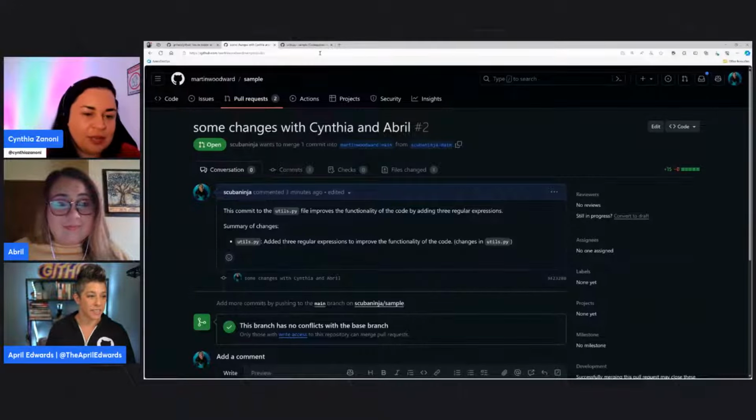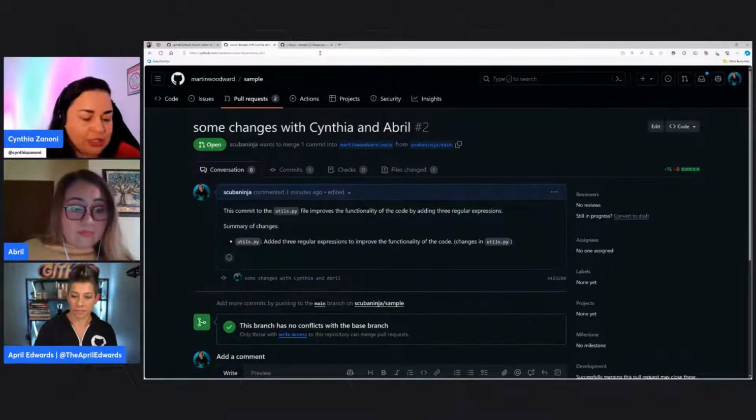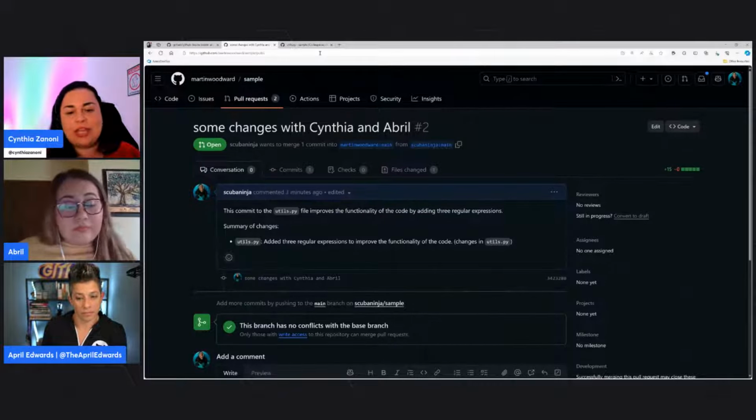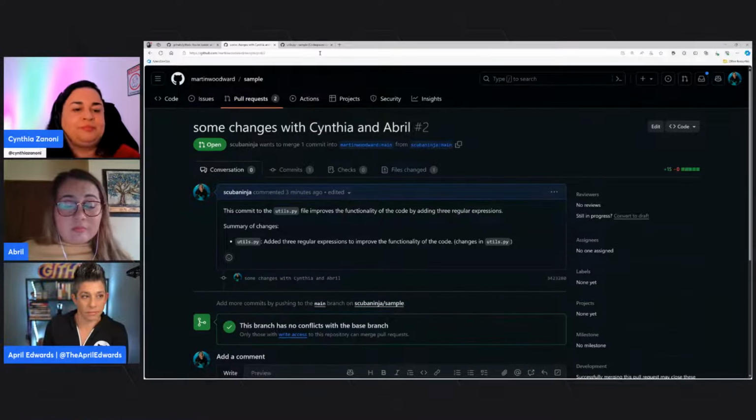So I will let Abril ask, but I have just one more question here in the chat. It is about whether GitHub Copilot today has some limits in terms of how many cycles we can ask to have support with in one scenario.